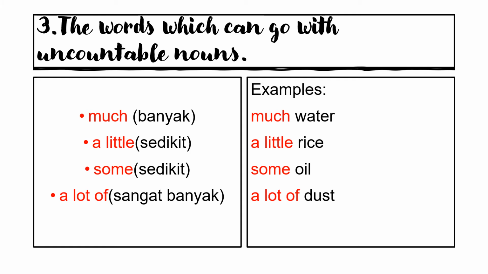So you cannot say much book or much apple or much pictures, because much can only go with uncountable nouns. And we cannot say a water or a rice, or say many oil, because these are the quantifiers used for countable nouns. Okay, so teacher harap awak jangan keliru dan lihat perkataan mana yang boleh pergi dengan uncountable nouns.